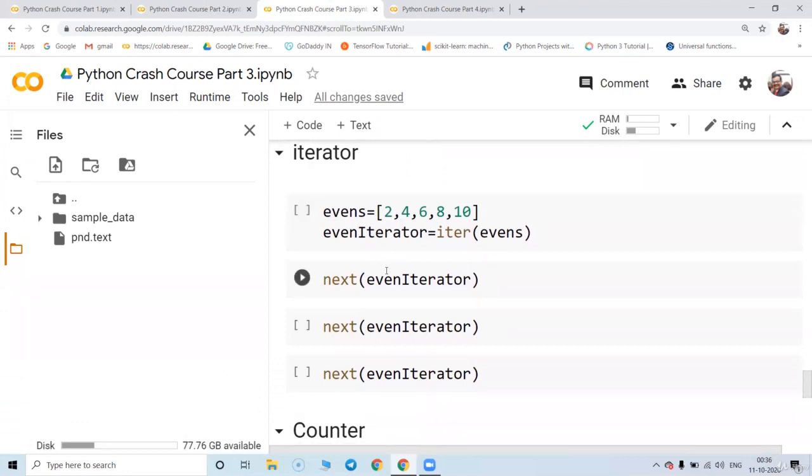Now coming to the iterator. In a for loop, we just go to the next value again and again until all values are completed. But in the iterator, the user has the control.